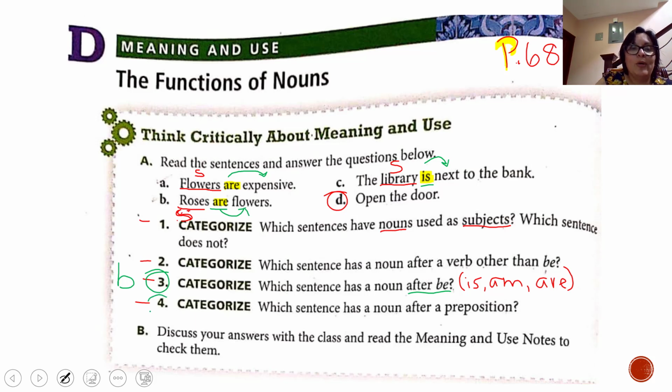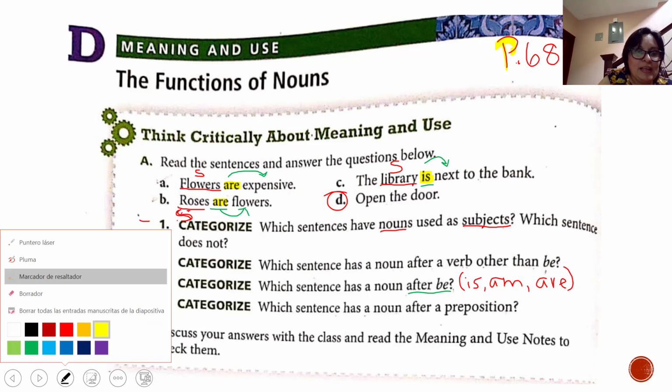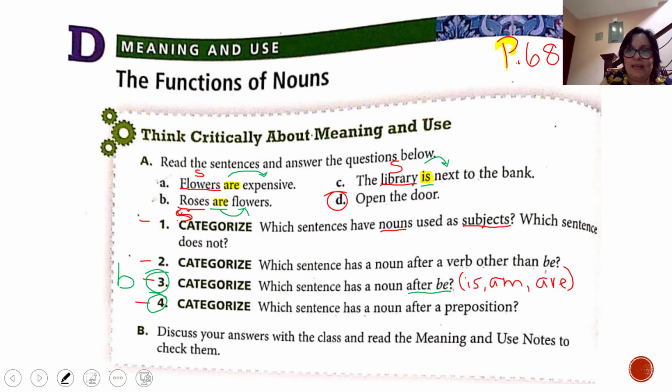Now let's do number 4. Which sentence has a noun after a preposition? Okay, let's find prepositions. Only here we have a preposition, look. This one, next to, is a preposition.